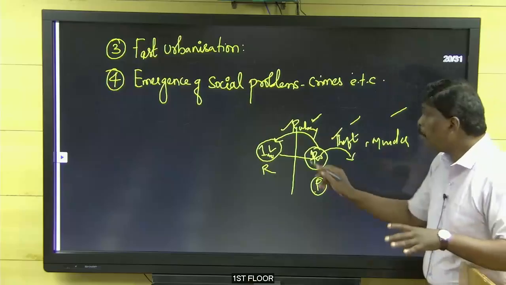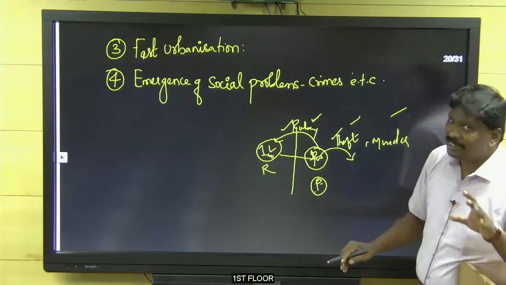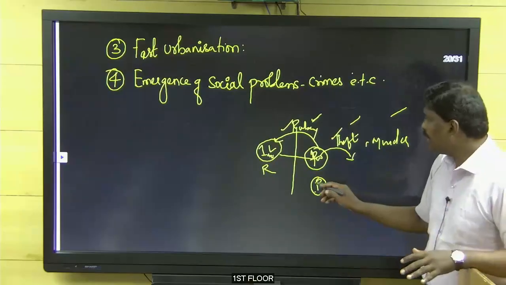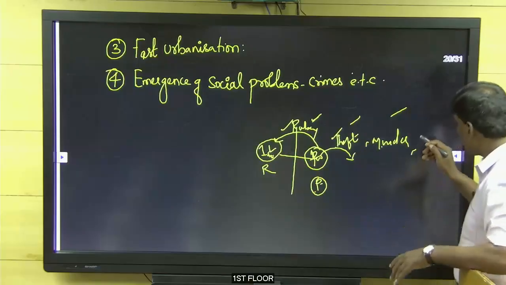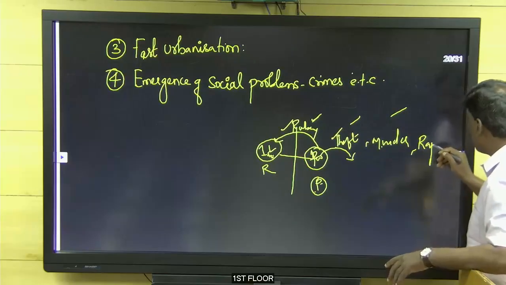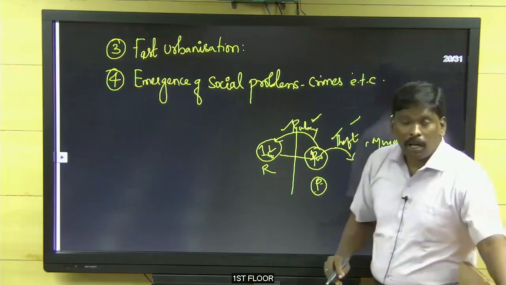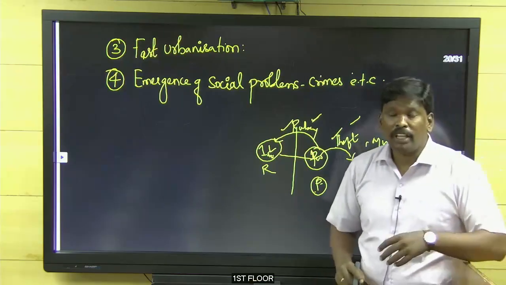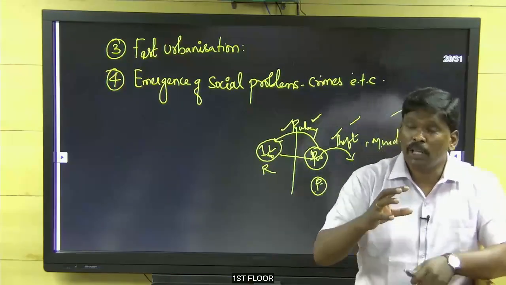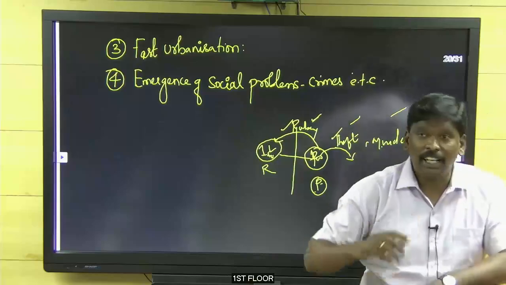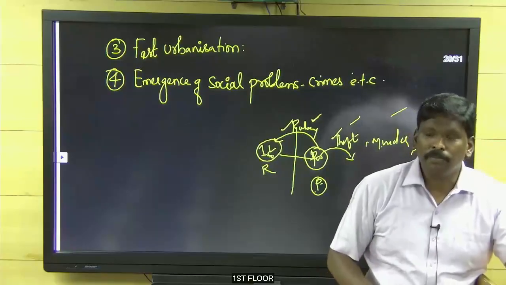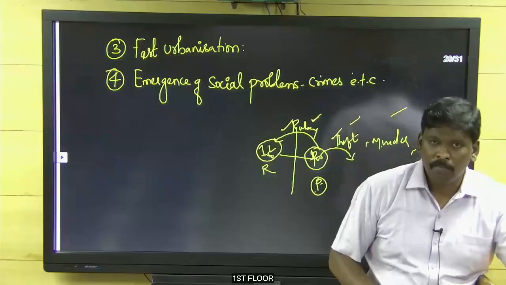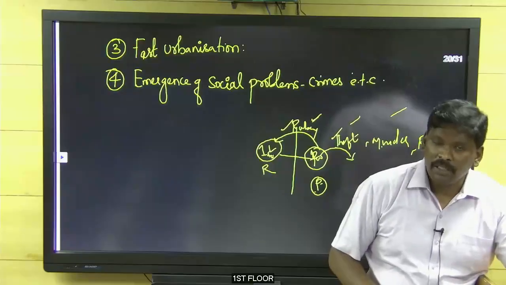Some people are engaging like that. So robbery, theft, murder, rape. If you look at the cities where rapes are most common, they are the most urbanized cities in India: Delhi, Bangalore, Trivandrum, Hyderabad, Mumbai.